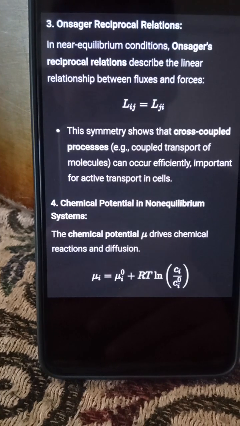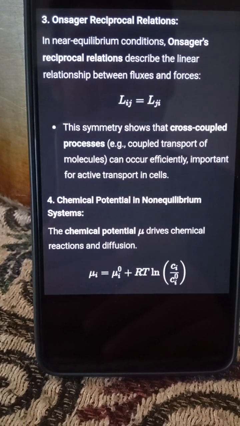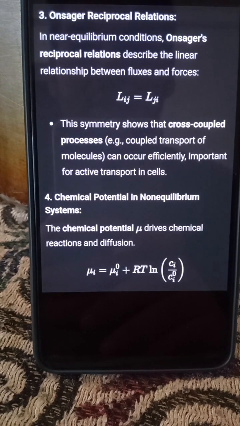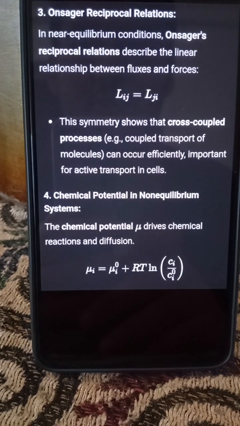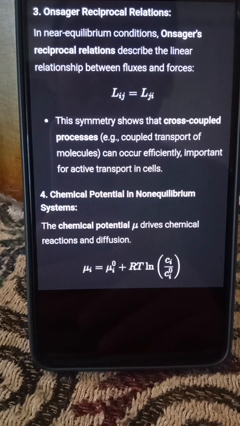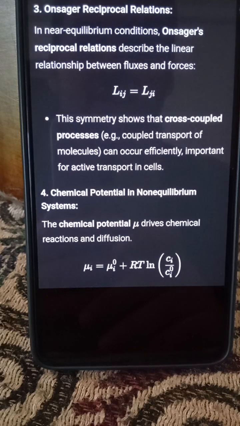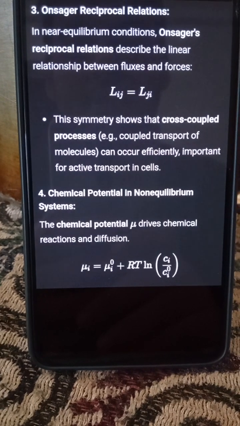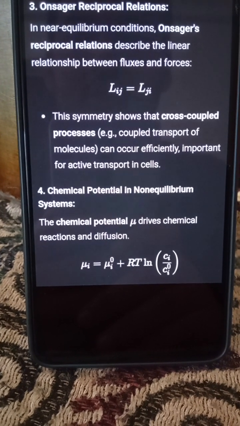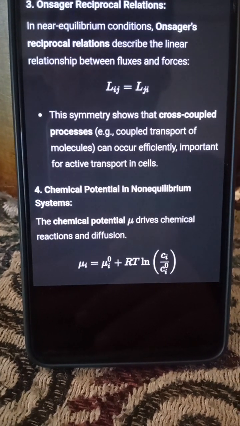Onsager reciprocal relations. Near equilibrium, the Onsager reciprocal relations describe the linear relationship between flux and force. The system shows cross-coupling processes, for example, coupled transport of molecules can occur efficiently, improving transfer in the cell. Chemical potential in non-equilibrium systems.